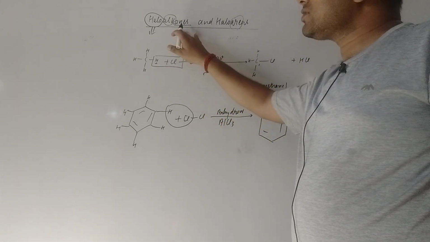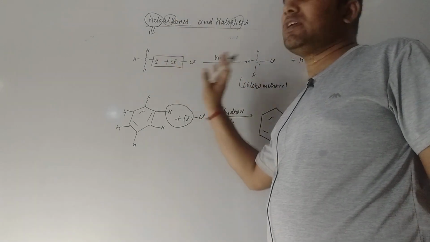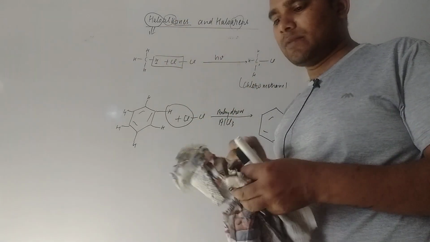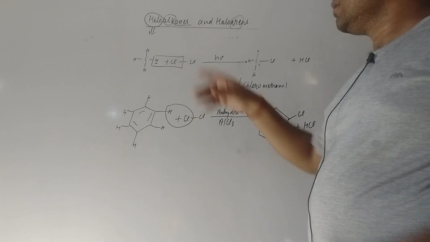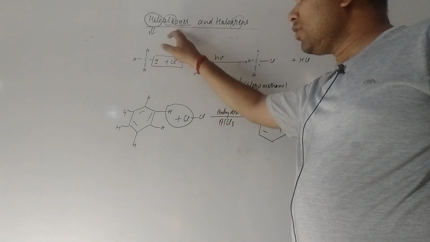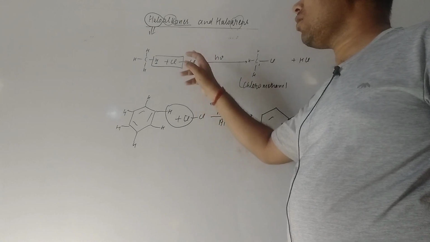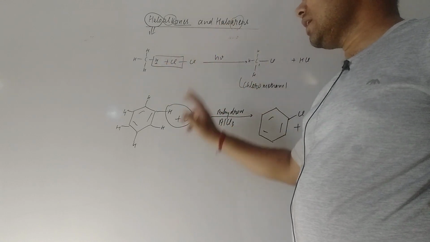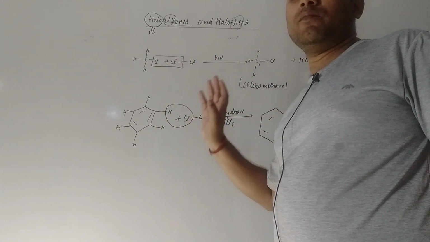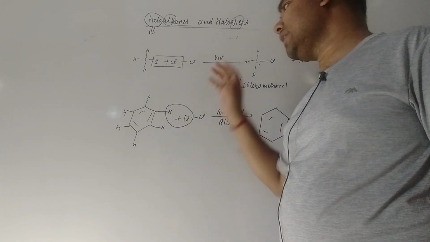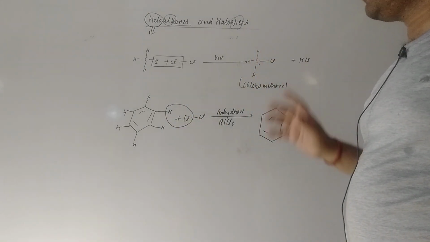So they are called halogen derivatives of hydrocarbon. That is the simple definition of haloalkane. Haloalkanes are halogen derivatives of hydrocarbon, or alkane. Haloarenes are halogen derivatives of aromatic compounds. So this is the definition.